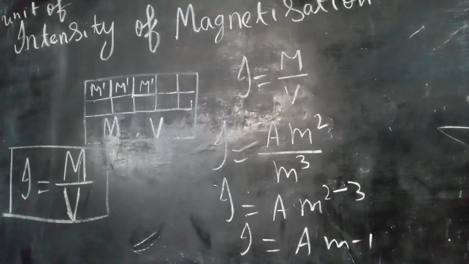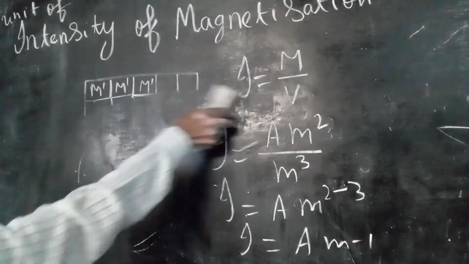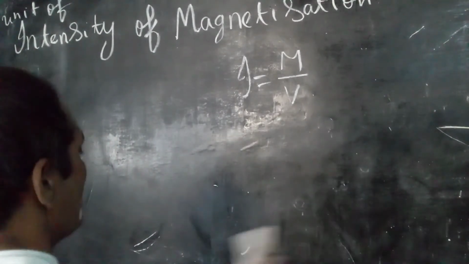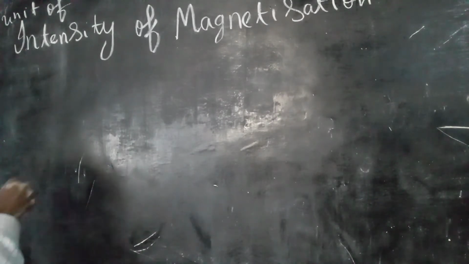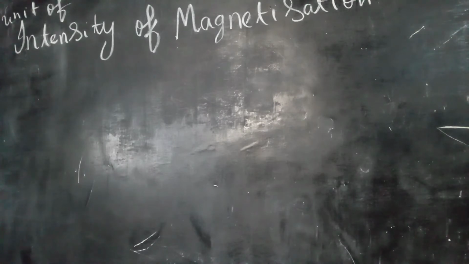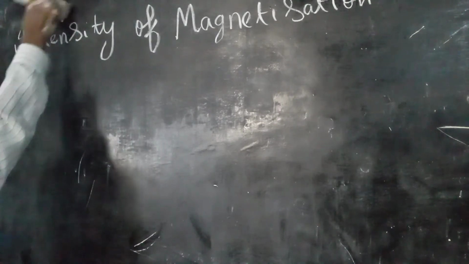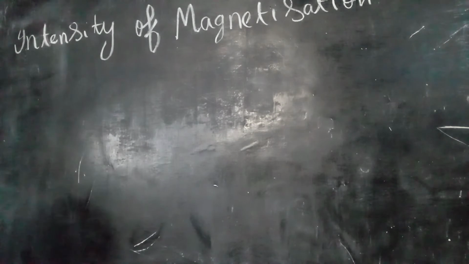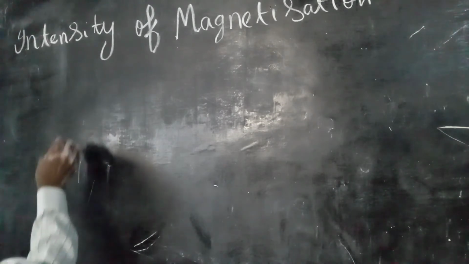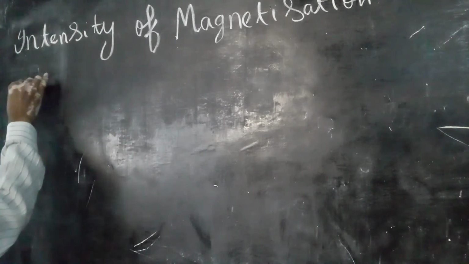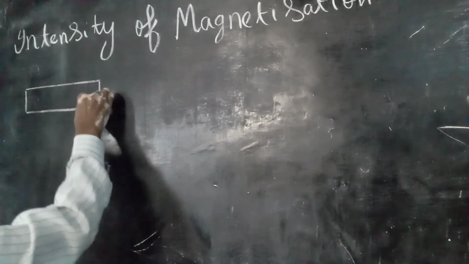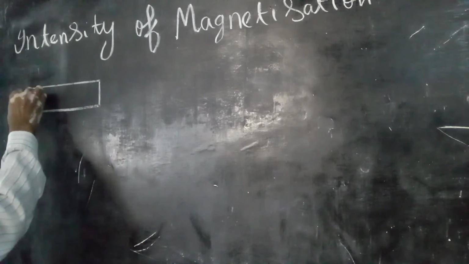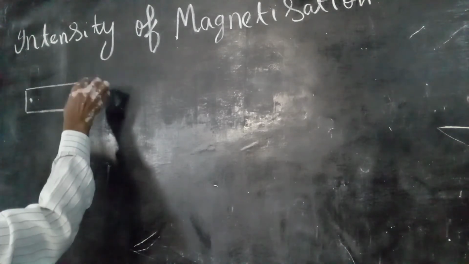Okay, now let a bar magnet of length 2L and cross sectional area A be placed.